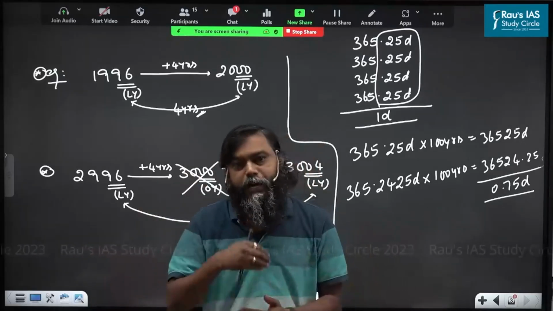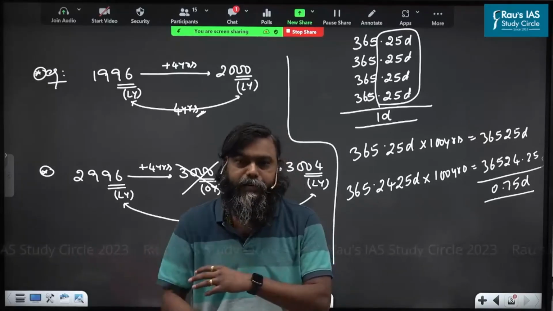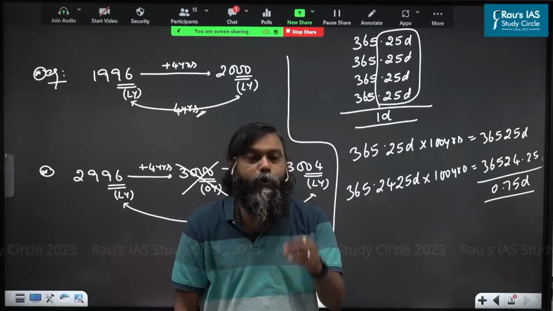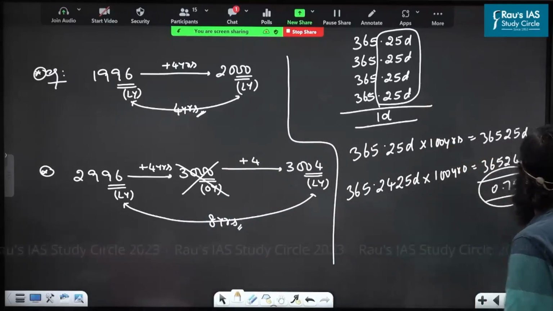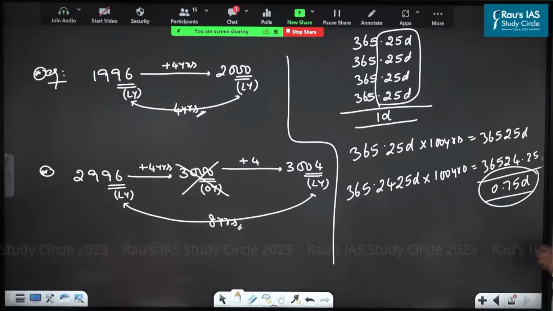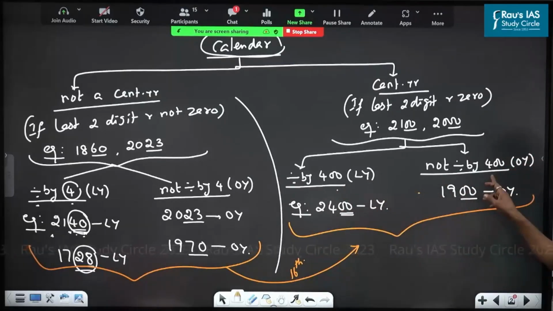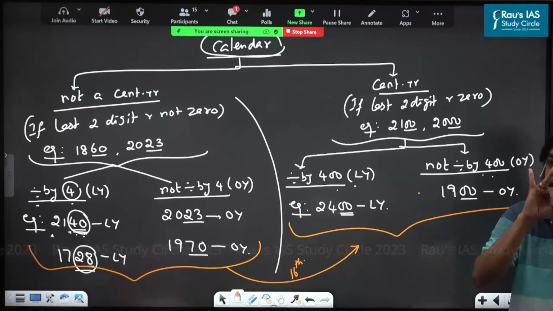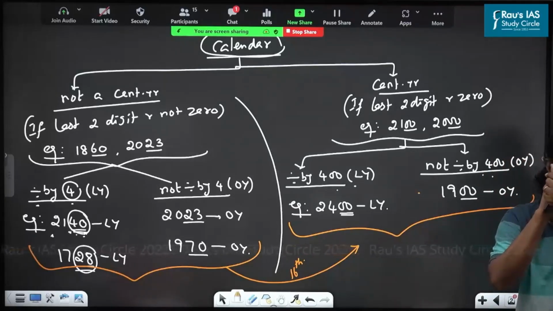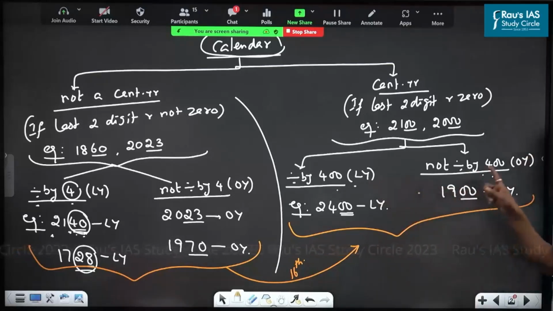If anybody asks you to subtract, is a whole number easier or a decimal easier? That is why in Gregorian, if it is 100 years, you have to adjust a decimal. That is why he did not use 100 here. Why did he not use 200? For the first 100 years 0.75, next 100 years another 0.75. For 200 years how much? 1.5. Again decimal. That is why he is not using 200.